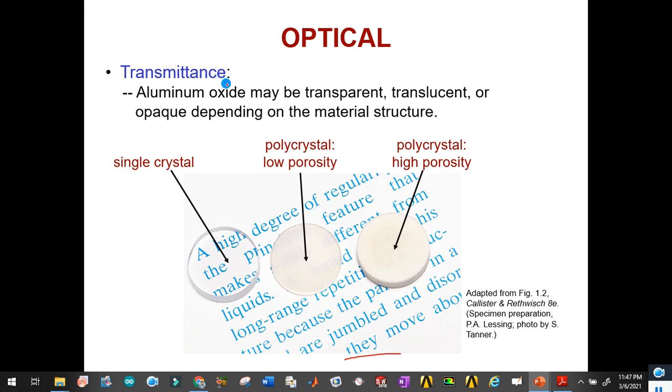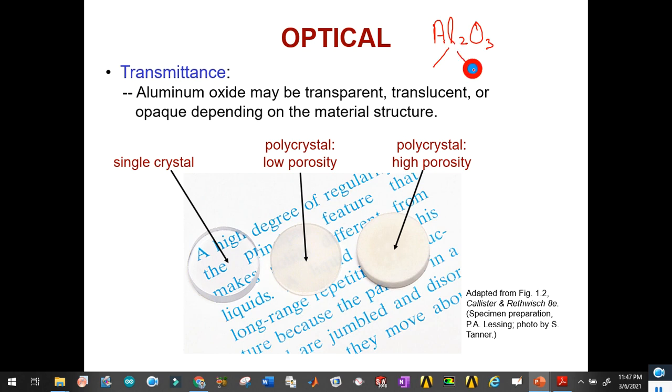So this is another example of an optical property. You can see most of the materials are single crystal or polycrystal. So how do they behave in terms of transmittance? For example, we can talk about aluminum oxide, Al2O3, which we also call alumina.